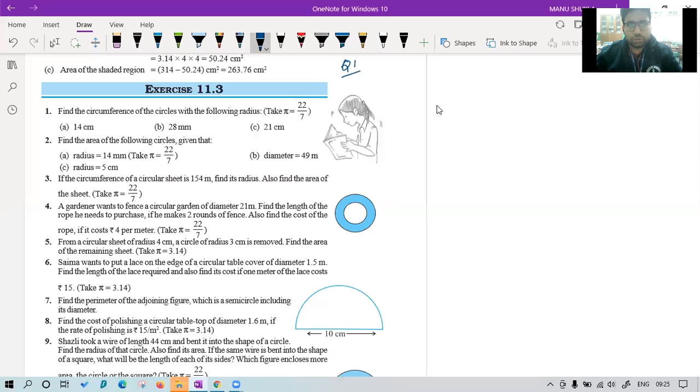Question number 1 we are going to discuss. We have to find circumference and we have to take pi as 22/7. They are confirming this thing. Suppose we take this B part, that radius is given to you as 28 millimeters.